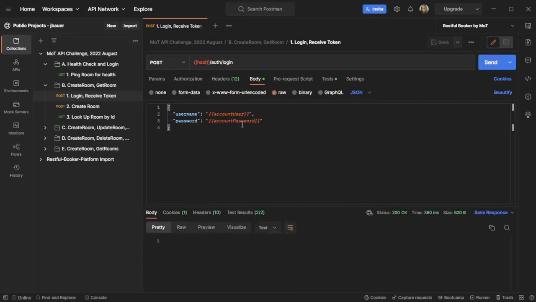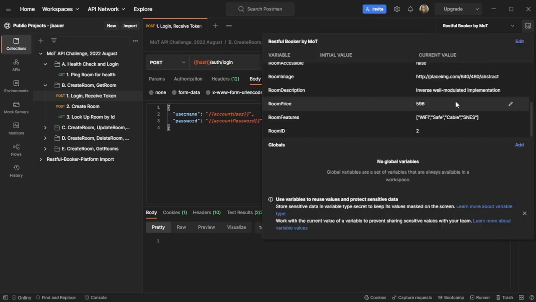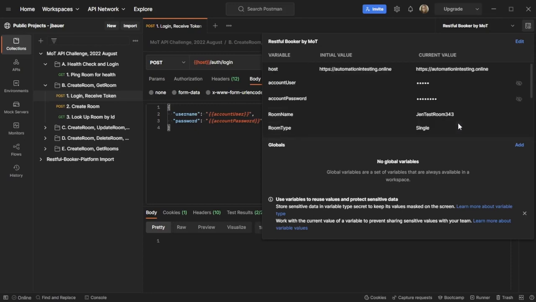I've got an account user, an account password. These are set up as environment variables, and so we can take a look over here. I've got some other information that we're going to see in a little bit, but this actually has the username and the password. Now, this is a test API, so I believe the username is just like admin and the password is password.